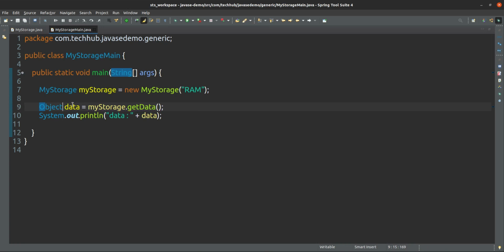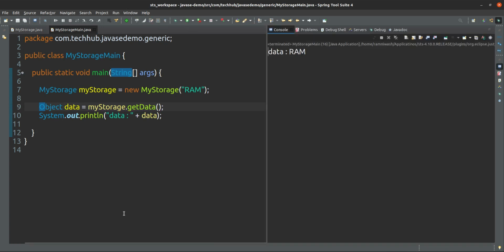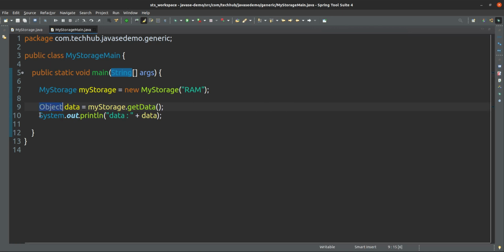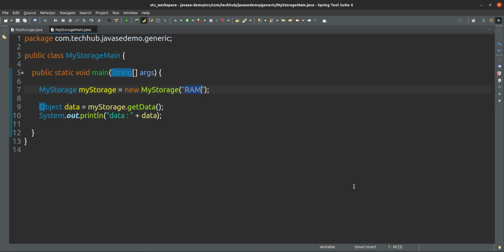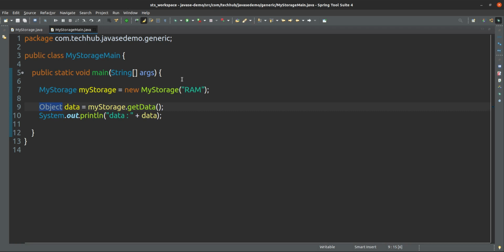Object, and if I am printing here, currently this is an object, but the data is not type of object here. This is a string actually. Object is the super type only, not generic. Object is the super type for all the classes, so that's why it is taking object, no issue. But exactly this is a type of string only.